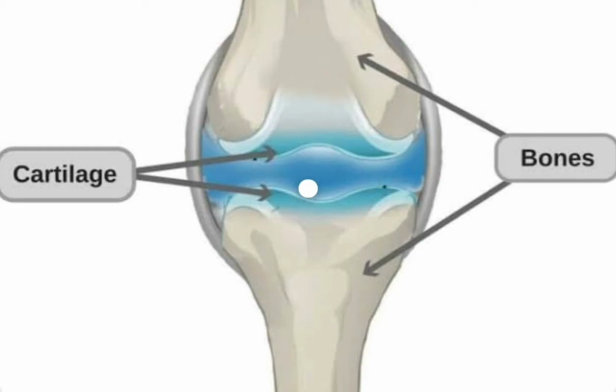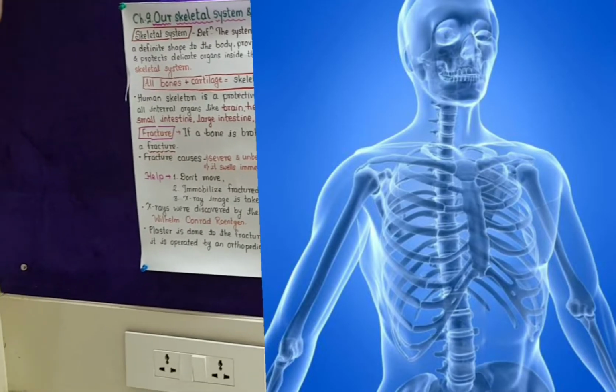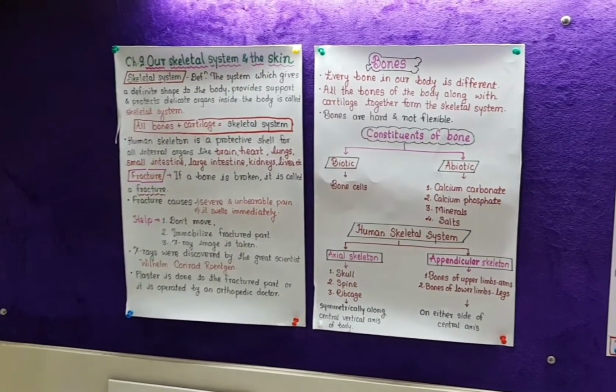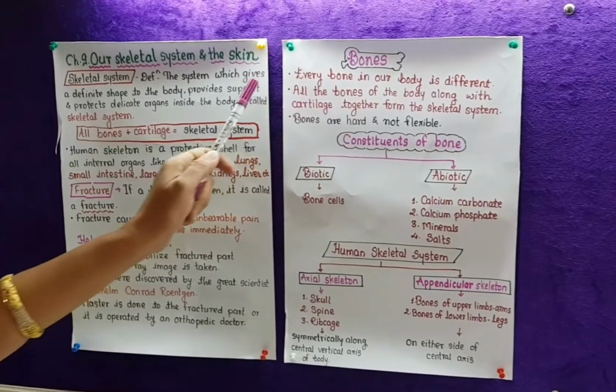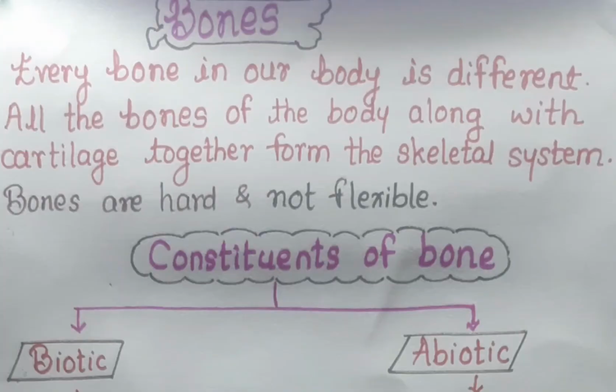All the bones of the body along with cartilage together form the skeletal system. These bones are hard and they are not flexible.